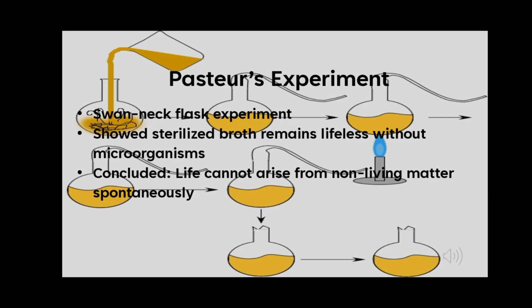But when Pasteur broke the neck and tilted the flask so that dust touched the broth, microorganisms quickly grew. In conclusion, we can say that life does not arise spontaneously. Microorganisms come only from pre-existing life. This experiment disproved spontaneous generation and proved that microbes come from the environment, not from the broth itself.